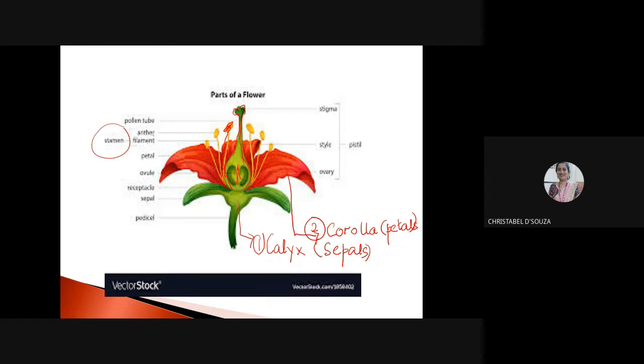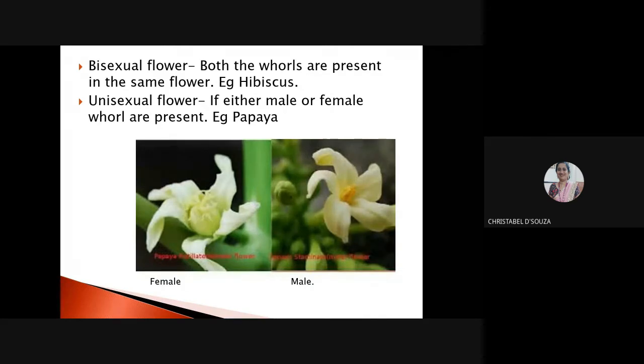So please understand, there are some flowers which are bisexual and some flowers which are unisexual. Bisexual flowers, like your shoe flower, the hibiscus, are all bisexual, because the male and the female whorl, that is the androecium and the gynoecium, are present in the same flower. If the flower is either male or female, as you've seen in the papaya, where you have a male tree and a female tree, correct? Those are known as unisexual. So either they are male or female.